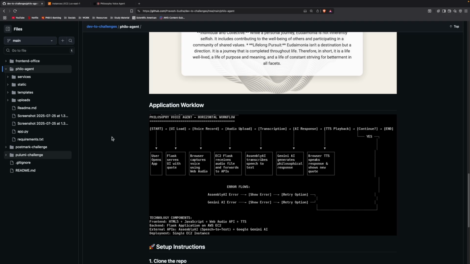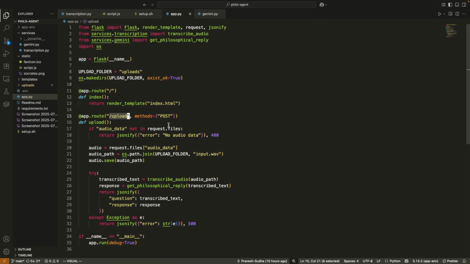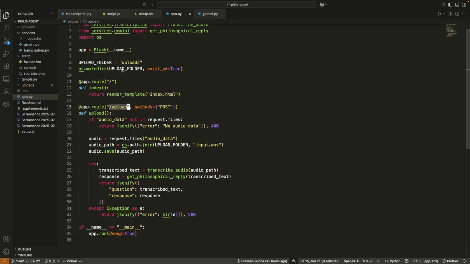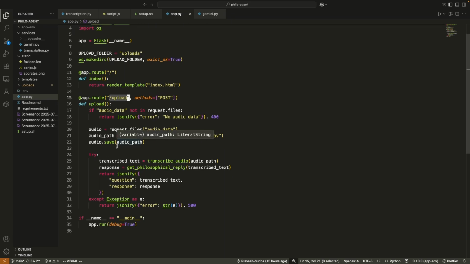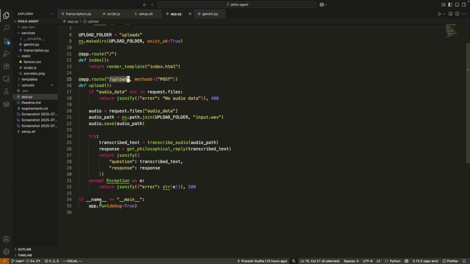So let me now briefly walk you through the code. So first we have the app.py file. So it has the Flask app to handle the routes. It renders the HTML and it handles the /upload POST request and saves the audio and sends it to AssemblyAI and Gemini, and at last it returns the response here.